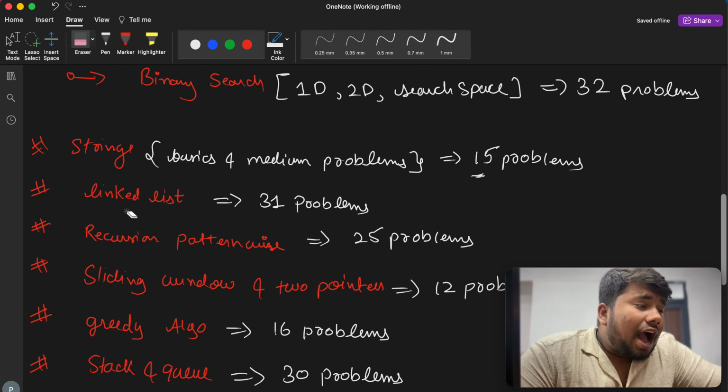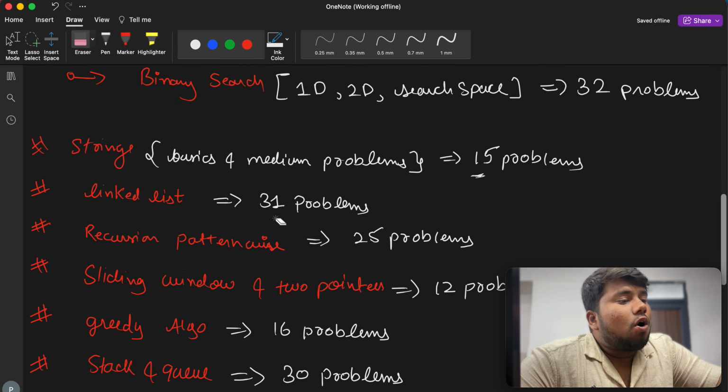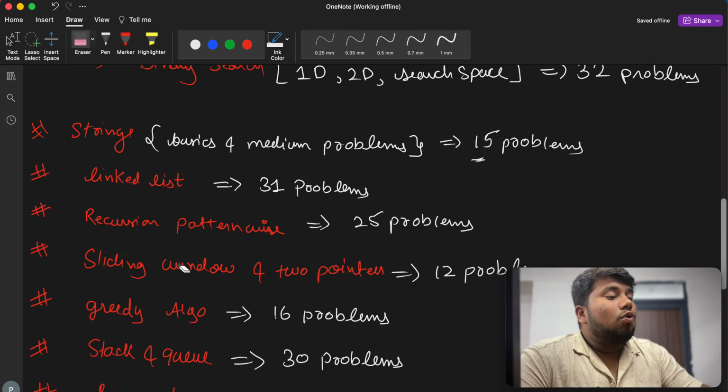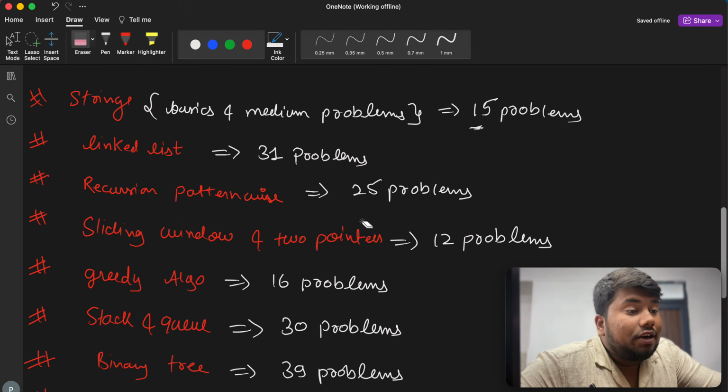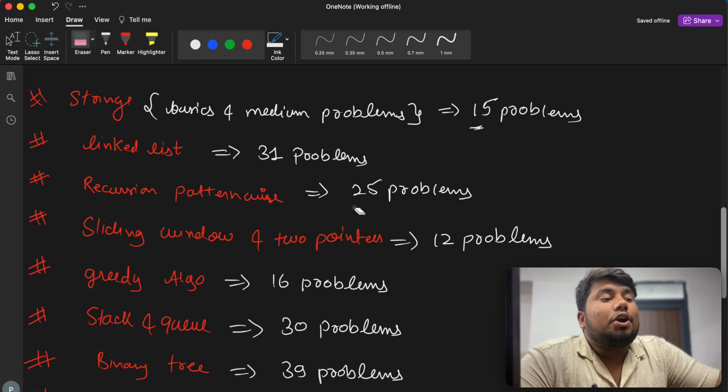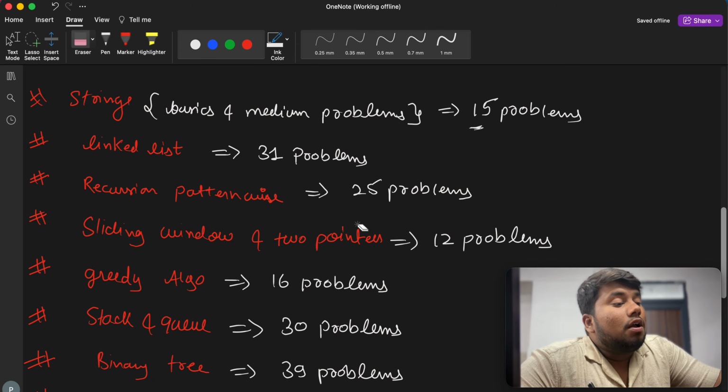Now after that I have linked list. For linked list I also have 31 problems, following some patterns. Then we'll go for pattern-wise recursion problems. Recursion is very important in DSA. So we have 25 problems on patterns of recursion in DSA, and we'll see those 25 problems also.